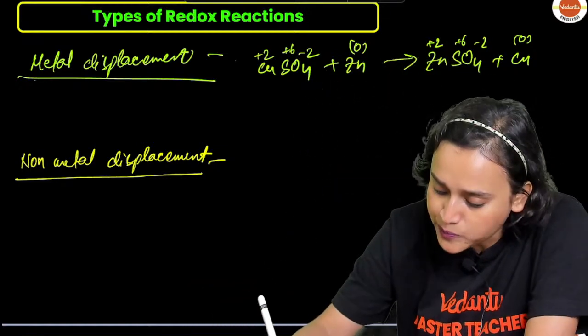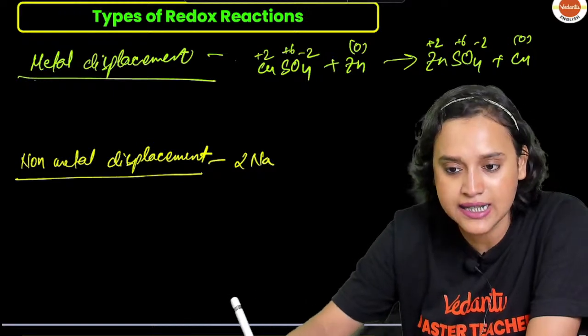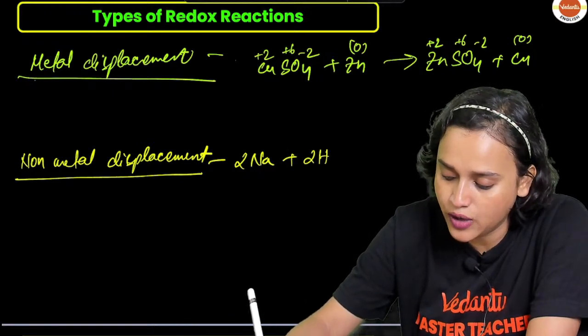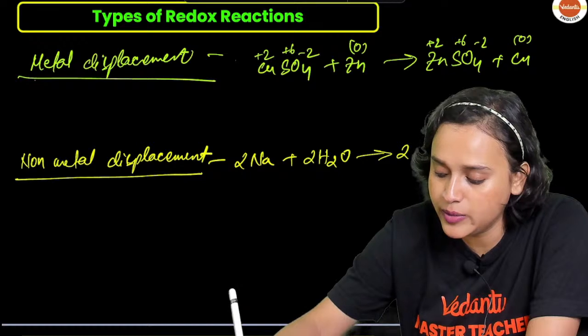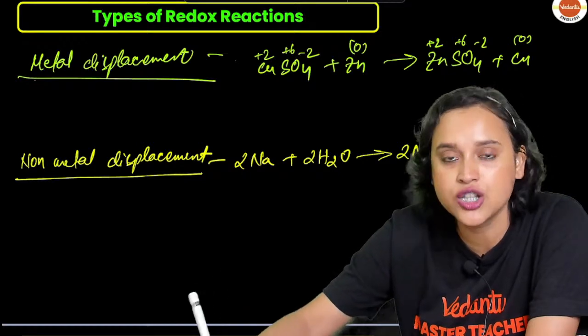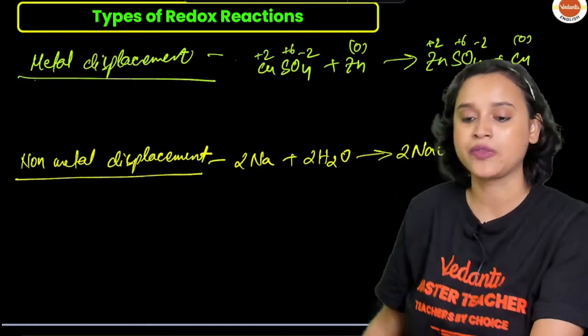So check it out, everybody. If you have sodium plus water, what will you get? You will be getting 2NaOH plus H2, my dear student.